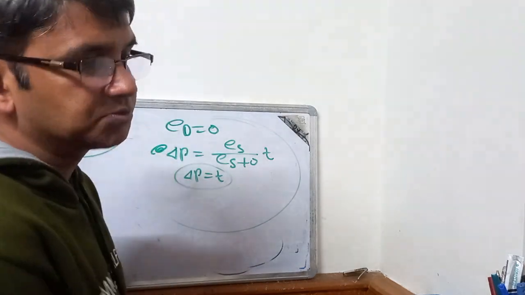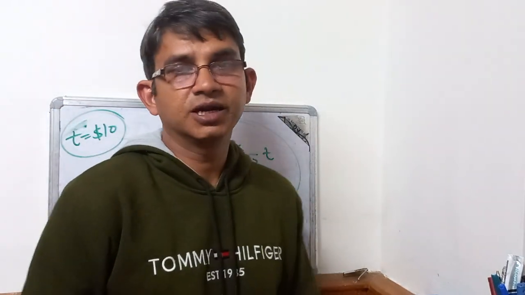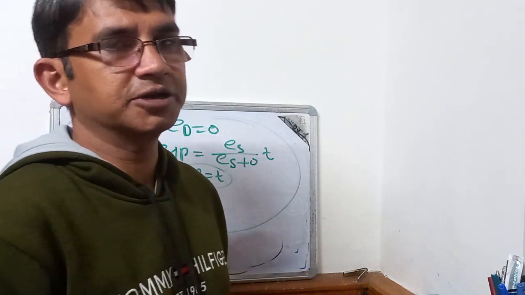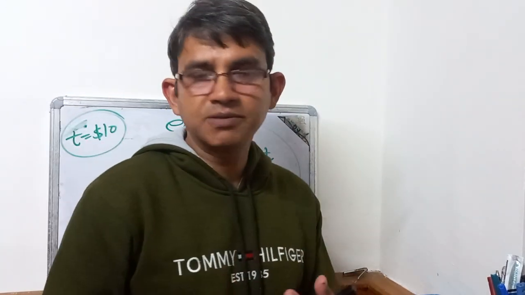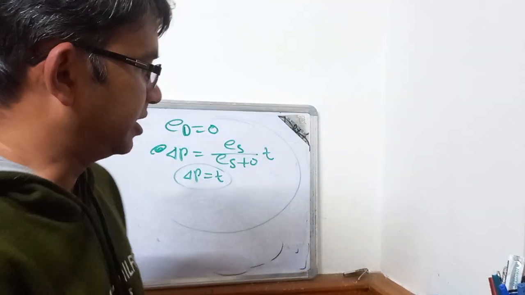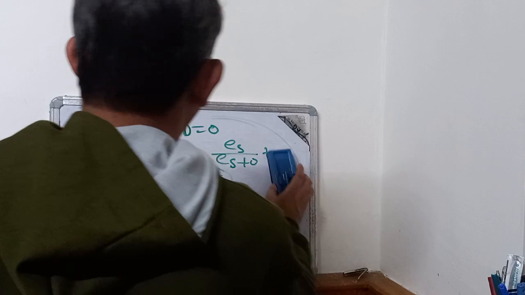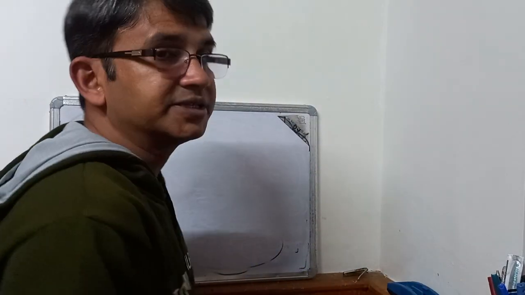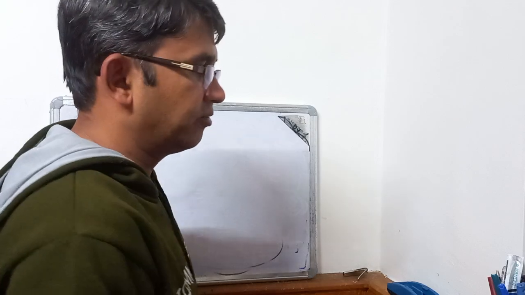So if the demand is perfectly inelastic, that means if the demand curve is vertical, the entire burden of tax will be shifted to the consumer. That means the increase in price per unit will be exactly equal to the tax per unit charged. And now if I say that the price elasticity of demand increases, what will happen?